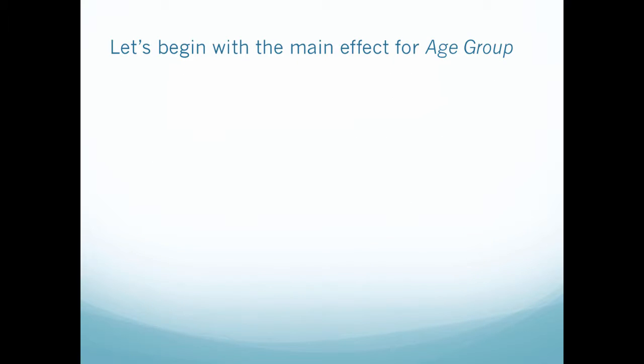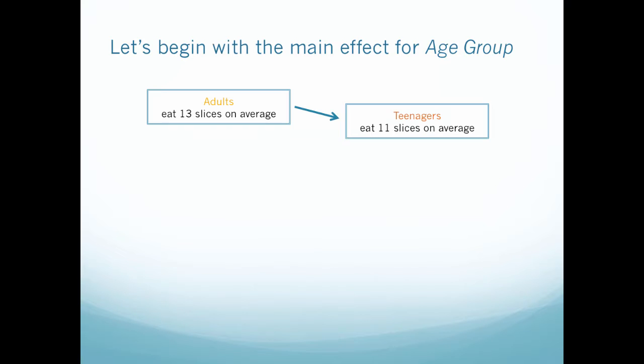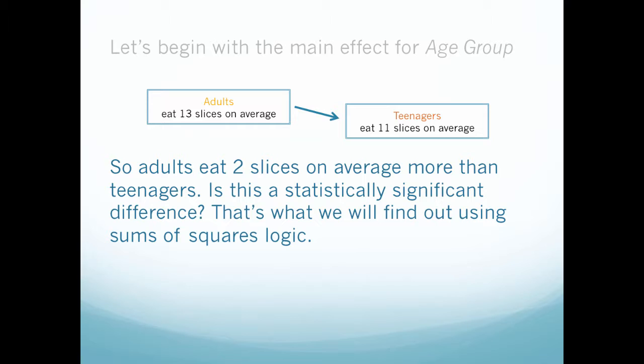Okay, so let's start then with the main effect for age group. So with age group, I have this. So adults eat 2 slices on average more than teenagers. So I want to find out, is this statistically significant? That's what we want to find out using my sum of squares information.